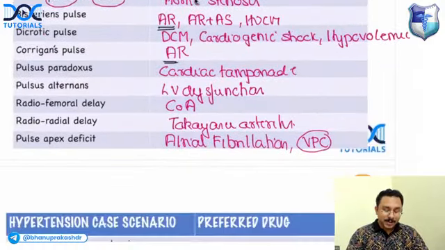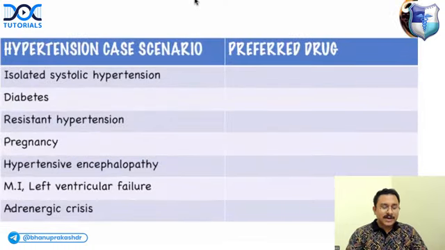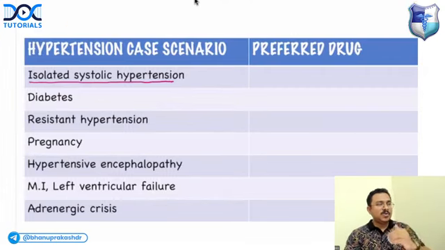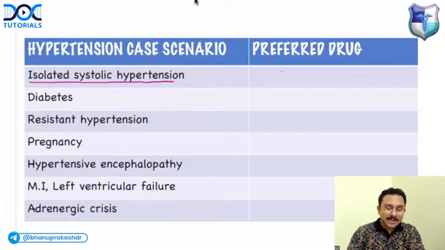Done. Next, they will ask you some scenarios of hypertension and the preferred drug. If the MCQ says the patient has isolated systolic hypertension, so diastolic BP is normal and only systolic BP is high, what is the preferred antihypertensive agent? The answer is calcium channel blocker.